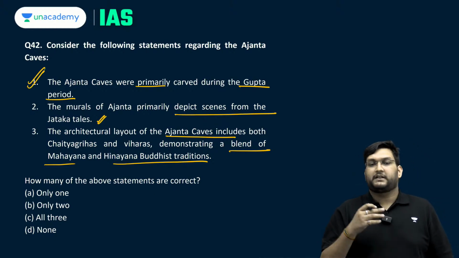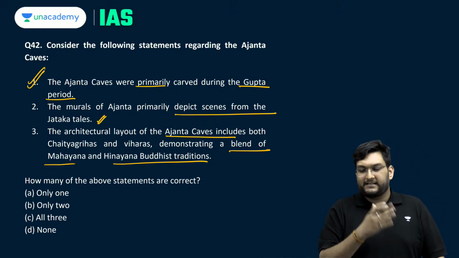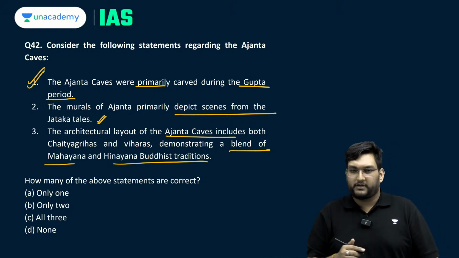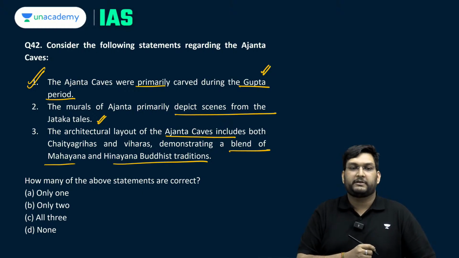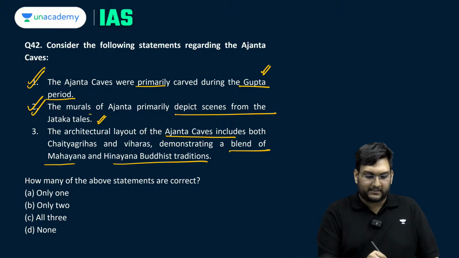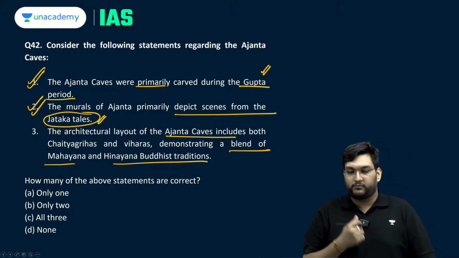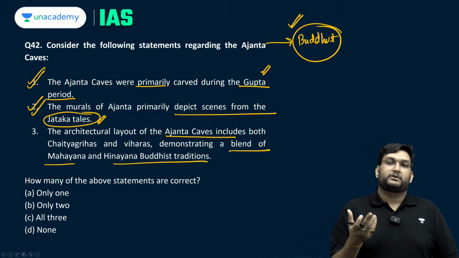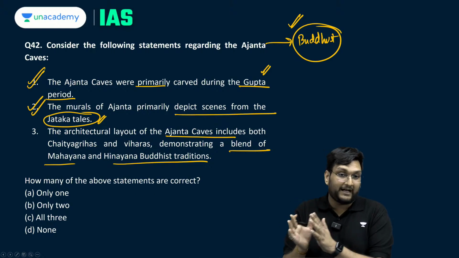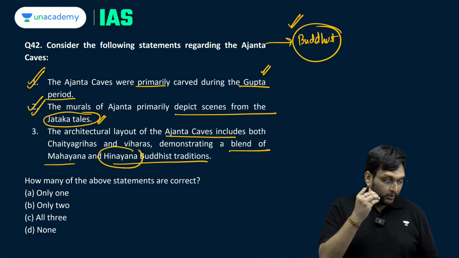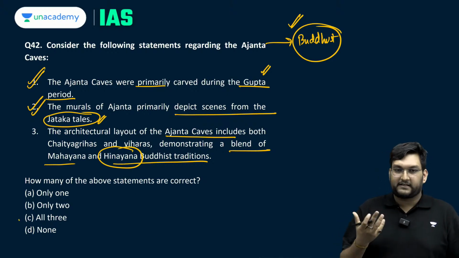Started in the Gupta period, it is Harisena of the Vakatakas who actually adds a lot of the caves which we talk about today, but construction started in the Gupta period. Yes, it has murals, it has a lot of sculpture related to the Jataka tales, which are the previous births of Buddha, Ajanta being a proper Buddhist cave complex in that sense. And last but not the least, the concept of Vihara and Chaitya, and yes, there are Hinayanic caves and there are Mahayanic caves. Now what do I mean by this? This way all three statements are correct.